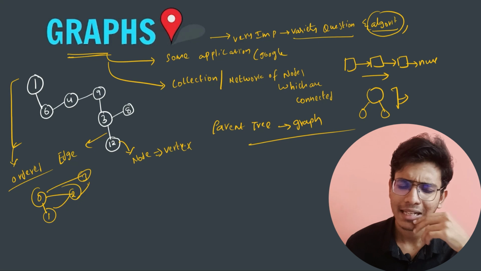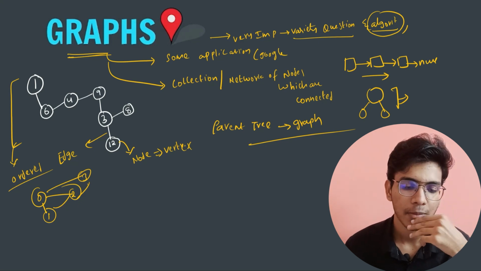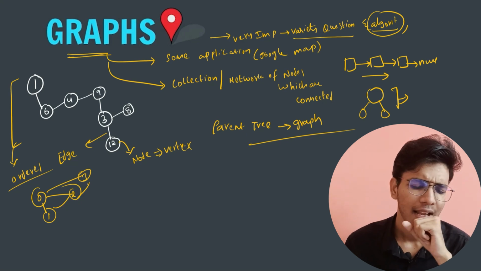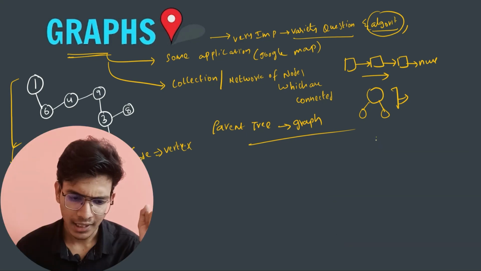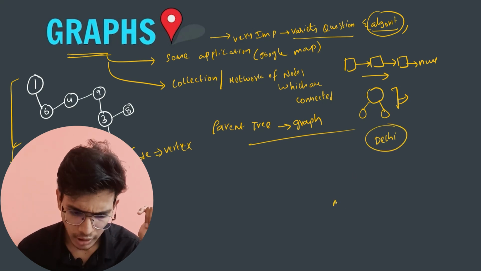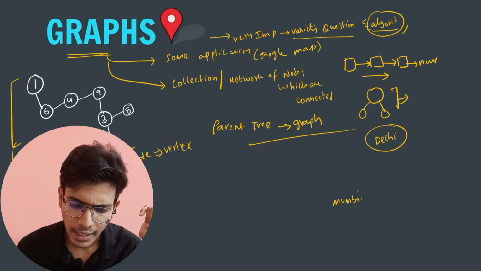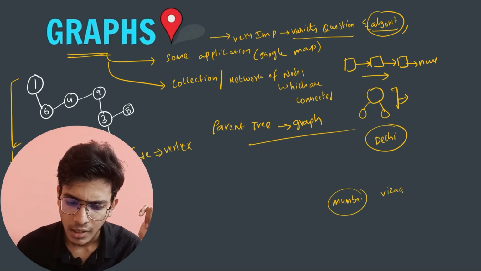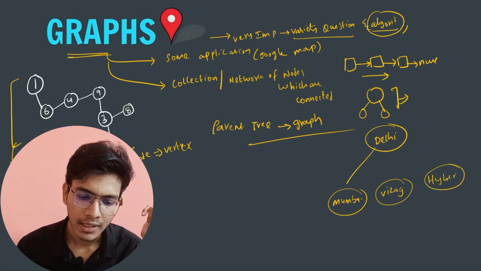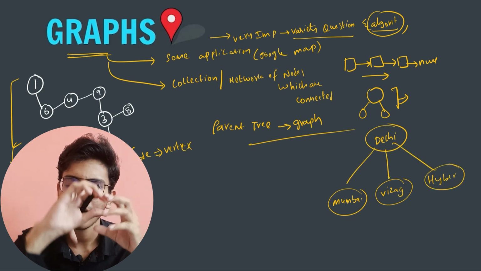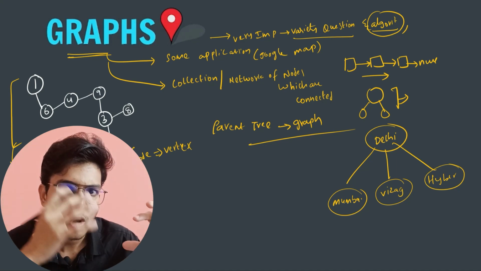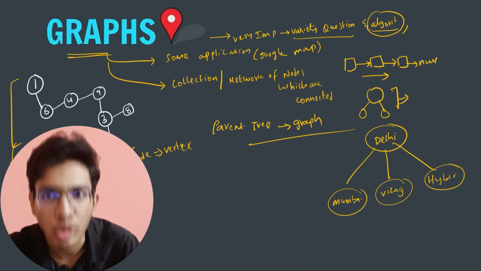Now if I want to tell you a real-time example, the best example is Google Maps, which I have already mentioned, and let us consider cities. Let us say Delhi is a vertex, that is my node, and I have other cities, Mumbai, Vizag and Hyderabad, right? So the practical application of a graph is that you can consider a single city as a node, and each node is connected to other cities, other nodes.